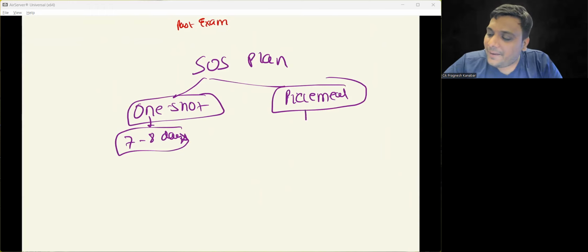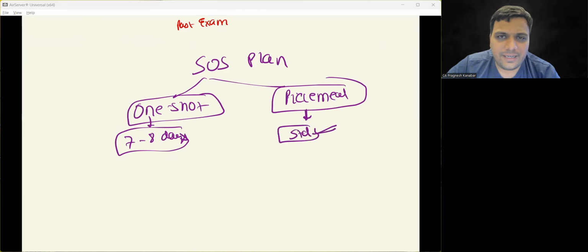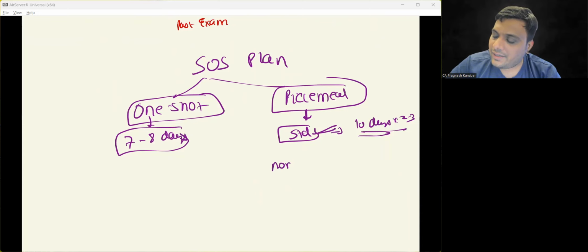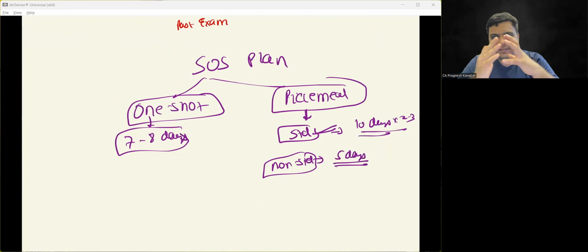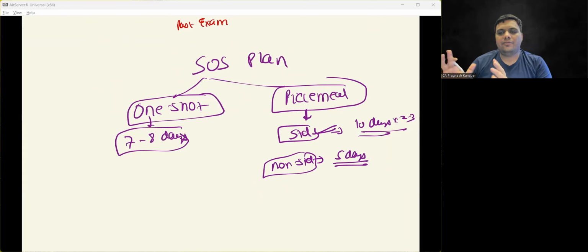Okay, piecemeal basis पे for students who are going. तो ठीक है, चलो आप स्टैंडर्ड्स को थोड़ा पीसमेल बेसिस पे कर लो, डेली बेसिस करके 10 days into 2 to 3 hours करके खत्म करो. बट नॉन स्टैंडर्ड्स you should finish off within 5 days or so. All right, sit at once and finish it off. That is how you should do it, around into 12 to 14 hours per day. That is what I'm looking at.